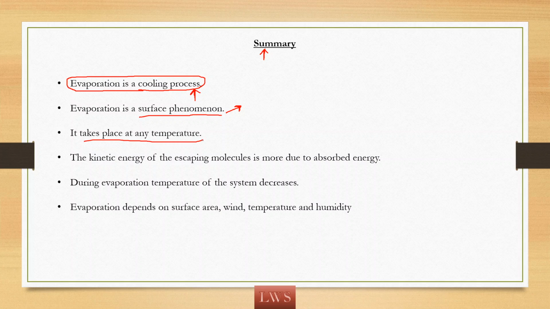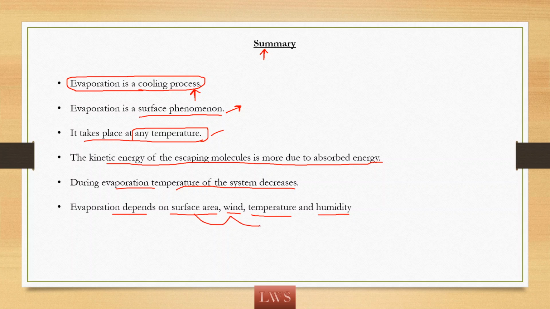It takes place at any temperature. So for evaporation, there is no fixed temperature. It can take place at any temperature. The kinetic energy of escaping molecules is more due to the absorbed energy. During evaporation, the temperature of the system decreases. Evaporation depends on surface area, wind, temperature and humidity. If surface area, wind and temperature are increasing, evaporation is also increasing. And if humidity is increasing, what happens to evaporation? The rate of evaporation decreases.